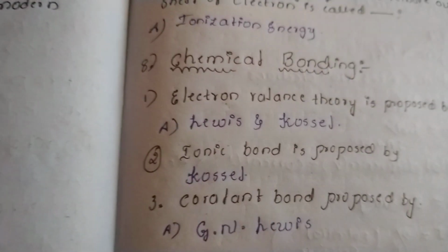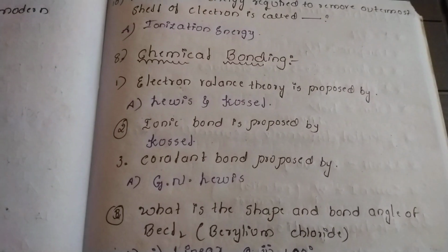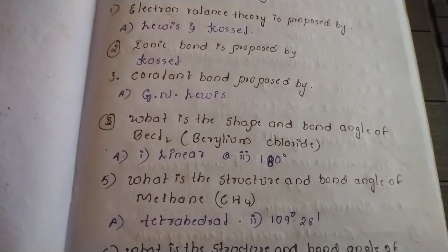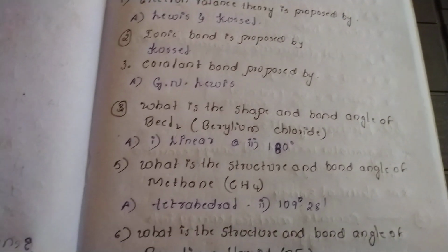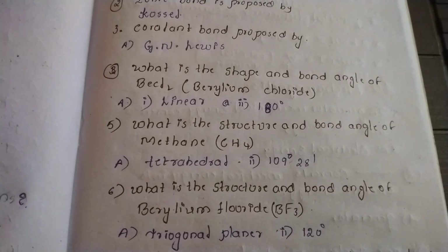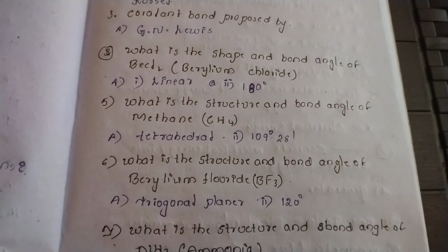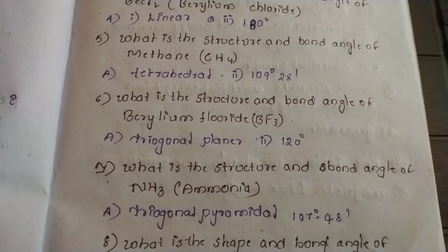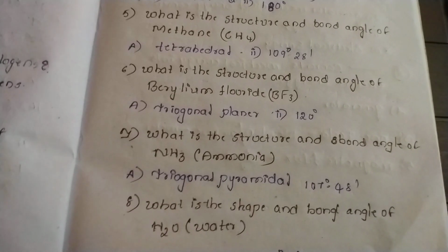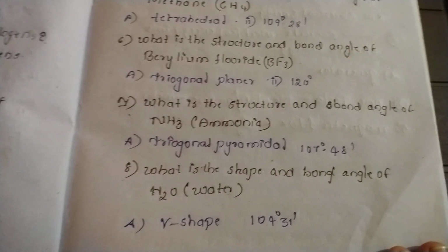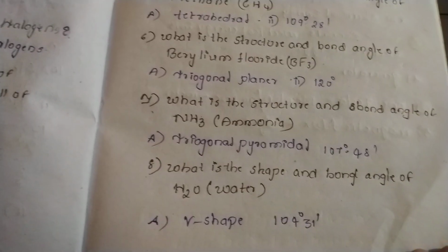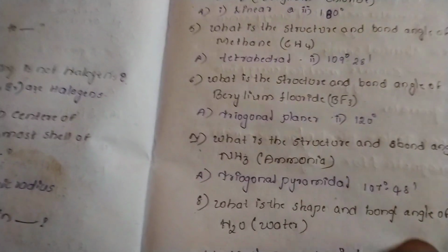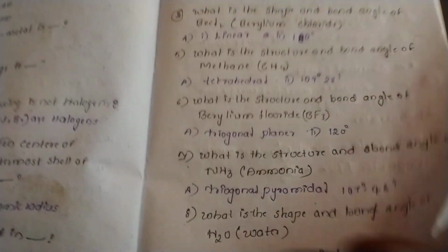Now let us enter the 8th chapter, chemical bonding. The shape of beryllium chloride is linear and the angle is 180 degrees. The shape of methane is tetrahedral and the angle is 109 degrees 28 minutes. The shape of boron trifluoride is trigonal planar and the angle is 120 degrees. The shape of water is V shape and the angle is 104 degrees 31 minutes. Among these four shapes, one question will definitely come in the examination.